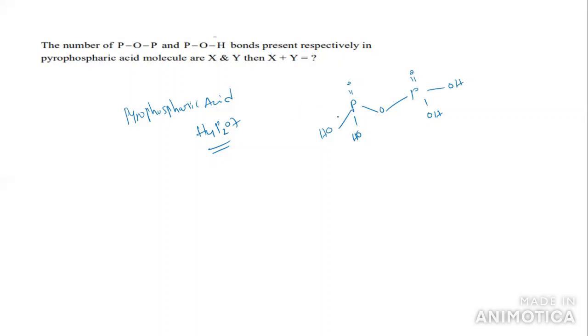And 2 phosphorus, 7 oxygen: 3 plus 4, 5, 6, 7. Here they are asking for POP bonds. Here the POP bond is 1. POH bonds: 1, 2, 3, 4. Total how much? 5.